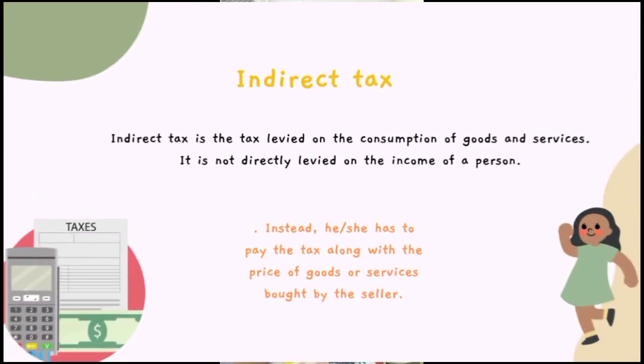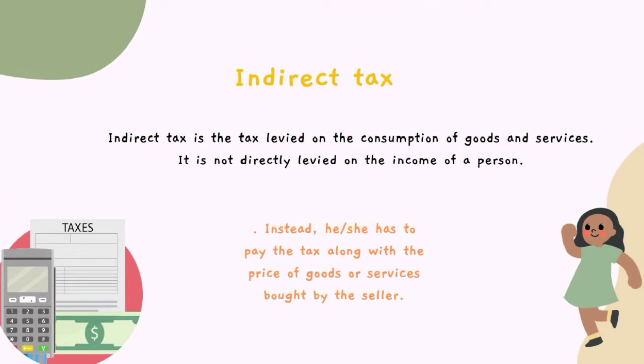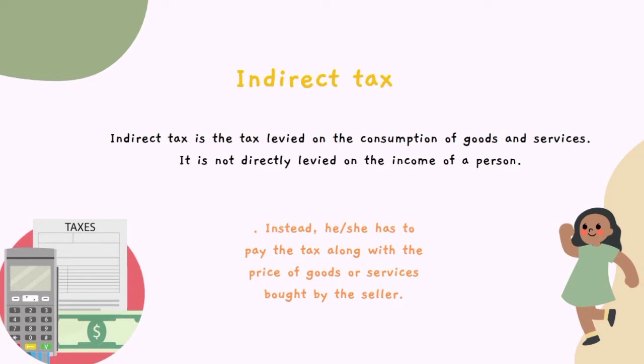Over at what indirect taxes are. Indirect taxes are the taxes levied on the consumption of goods and services. It is not directly levied on the income of a person. Instead, he or she has to pay the tax along with the price of goods or services bought from the seller, which means that when a customer or buyer is buying a product or good, they have to pay a certain amount or certain percentage of tax or VAT, which is included in the goods.